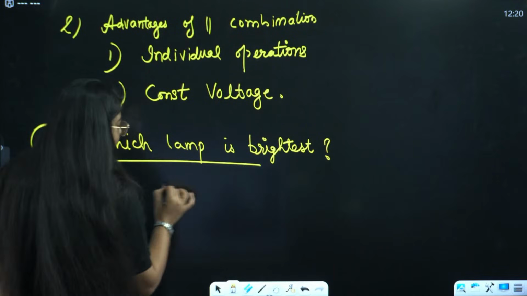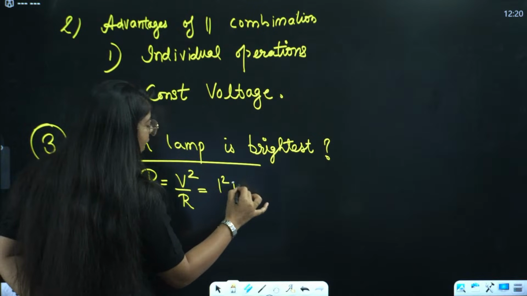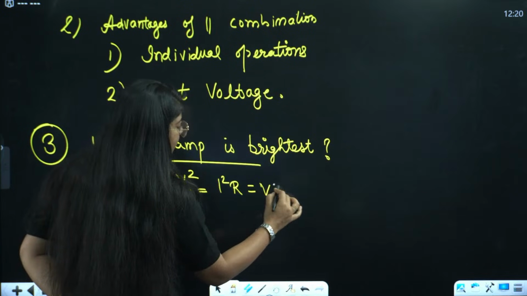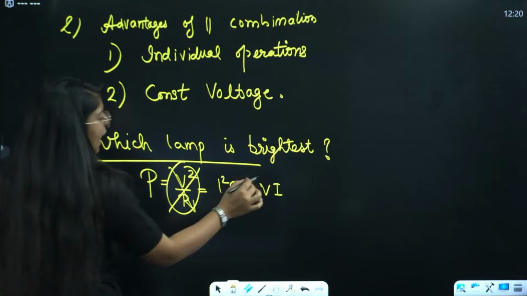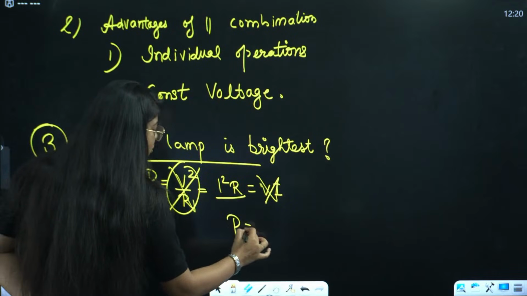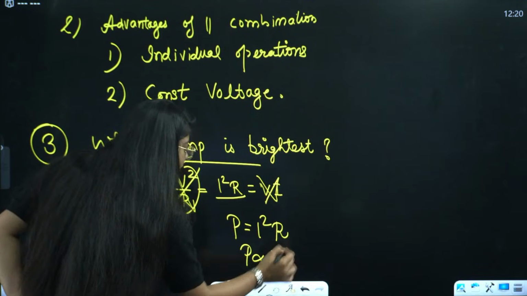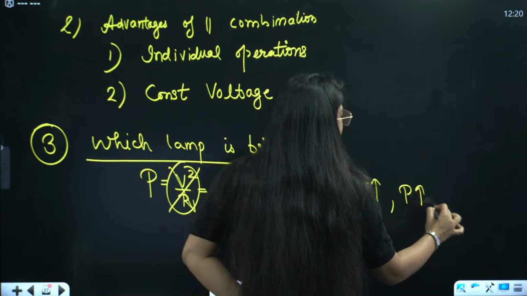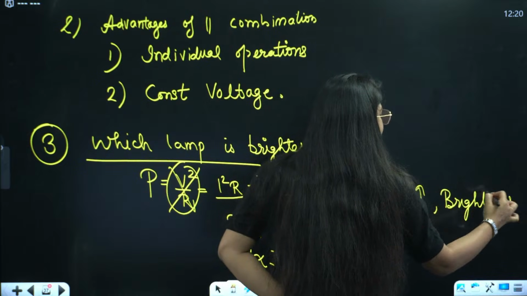We have to calculate power. Now power has formulas: V squared by R, I squared into R, and technically the third formula, I into V, right? Now voltage is the same, so we cannot use the V formula, and this formula doesn't make sense because we don't have the resistance. So we will use P equals I squared into R. That means P is directly proportional to I squared, right? So the more the I, the more the power, the more the brightness.